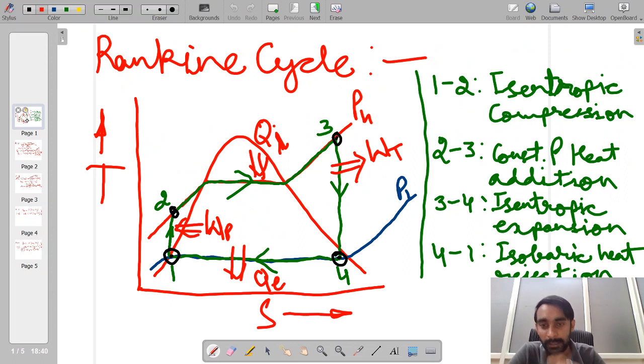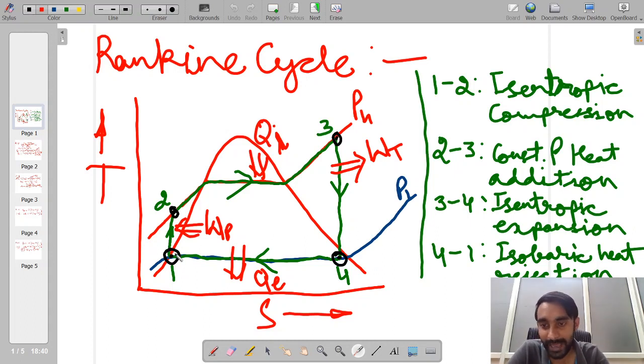Now if you check your TS diagram, you will find that at point number 1 your substance is at liquid state. Okay, and we know that at the liquid state our substances are of incompressible nature. So if the substances are of incompressible nature, their density or specific volume will remain unaltered. Rather, if we add certain amount of energy on these substances to compress them, their pressure will increase instead of changes in their specific volume or the density.